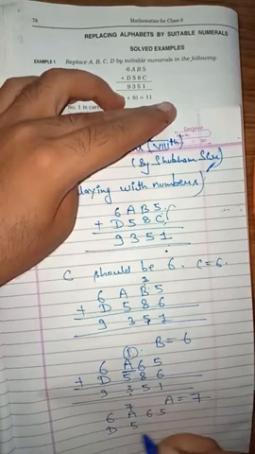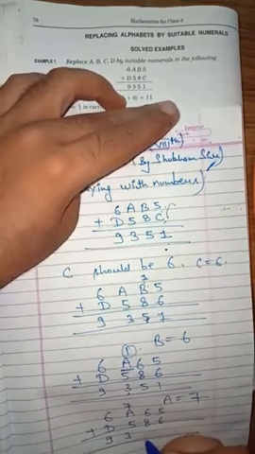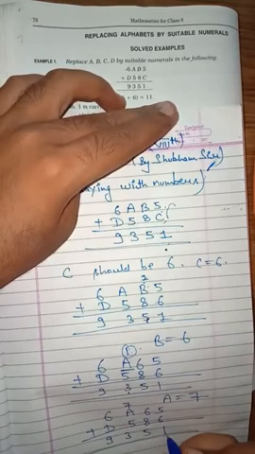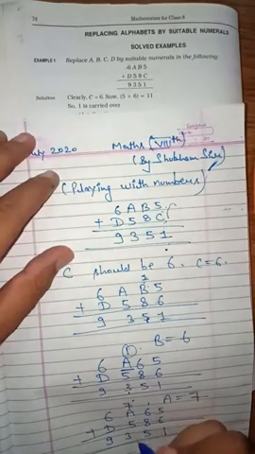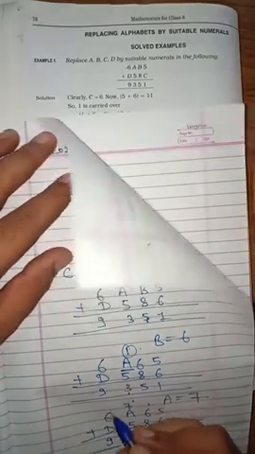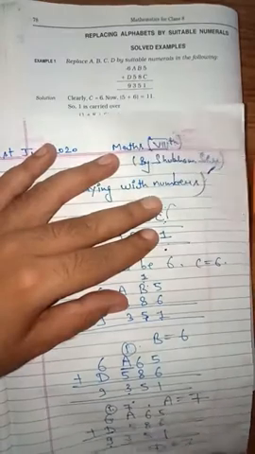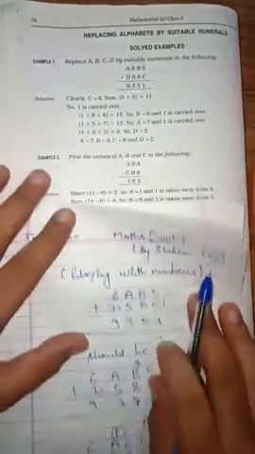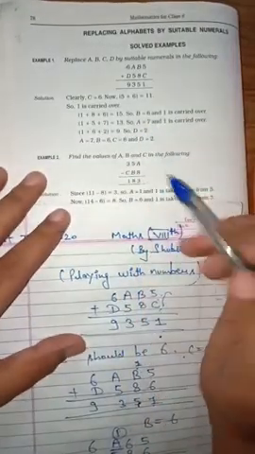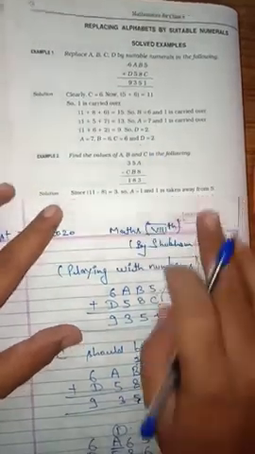D 5 8 6. Answer is 9, 3, 5, 1. 6 plus 5, 11. Carry 1. 1 plus 6, 7 plus 8, 15. Carry 1. 1 plus 7, 8 plus 5, 13. Carry 1. 1 plus 6, 7. 7 plus which number will give you 9? 7 plus 2 will give you 9. So D should be 2. So these are our answers: C is 6, B is 6, A is 7, D is 2. Let us check it. All answers are correct. So this is how we have to do.